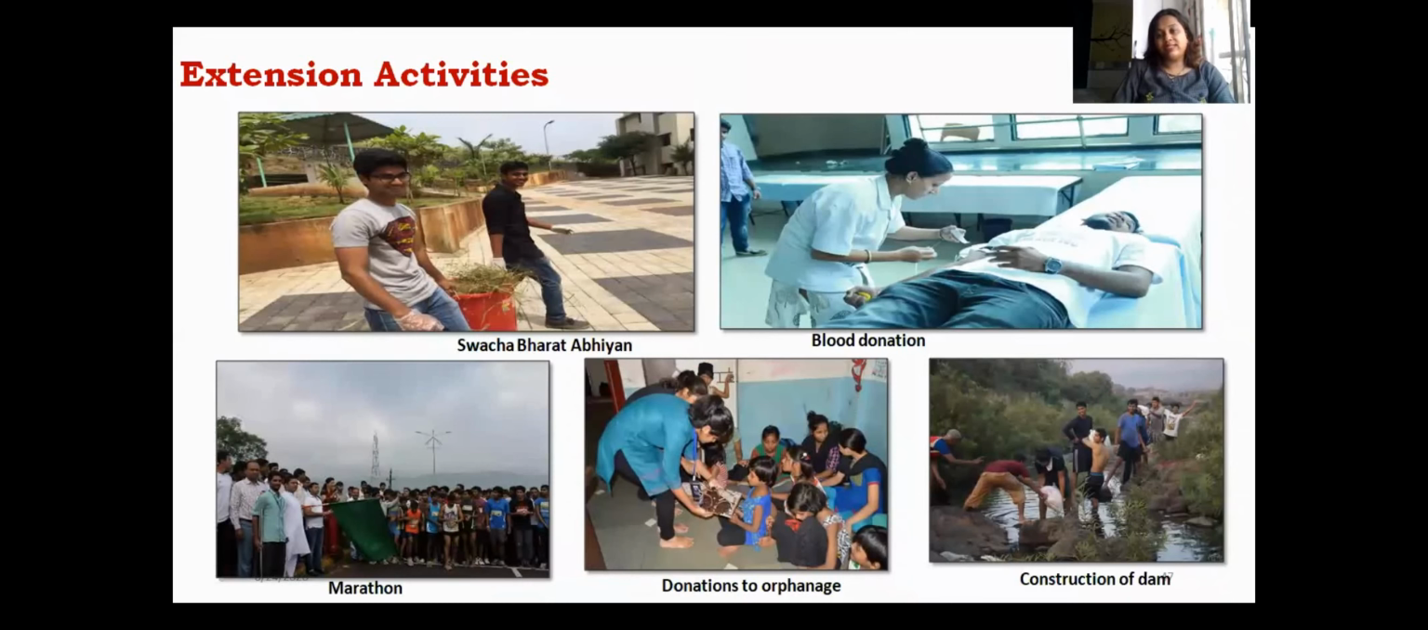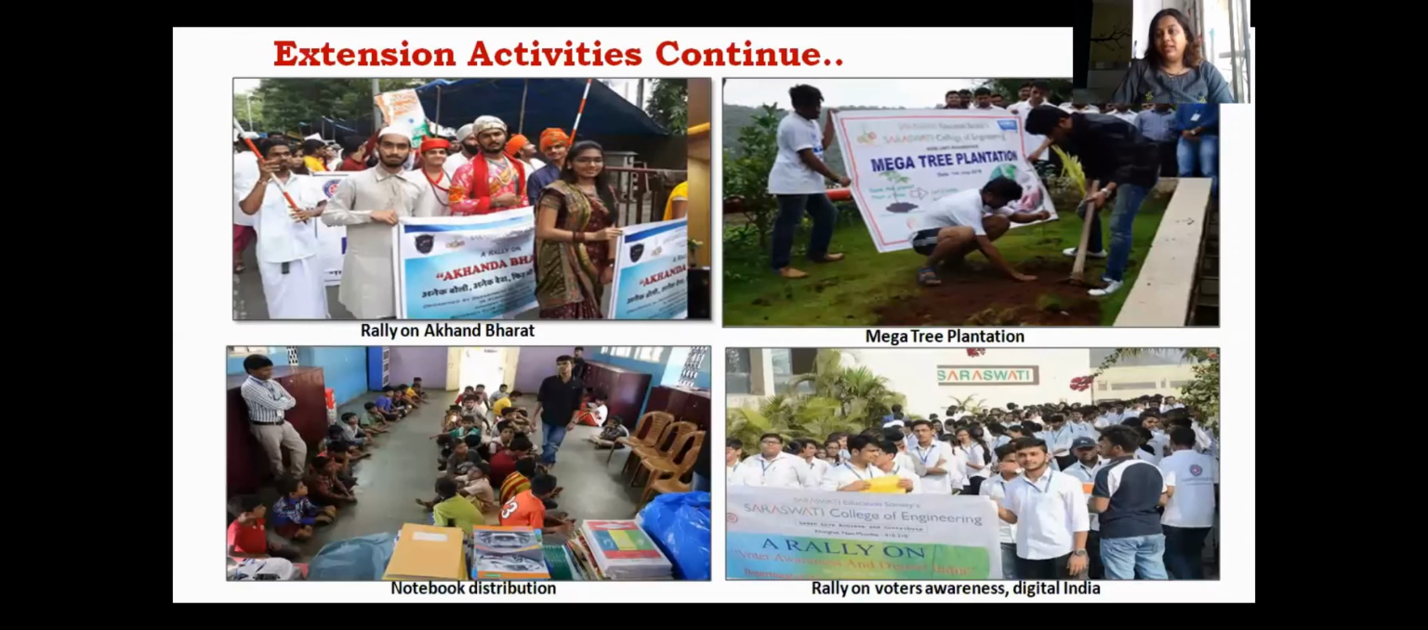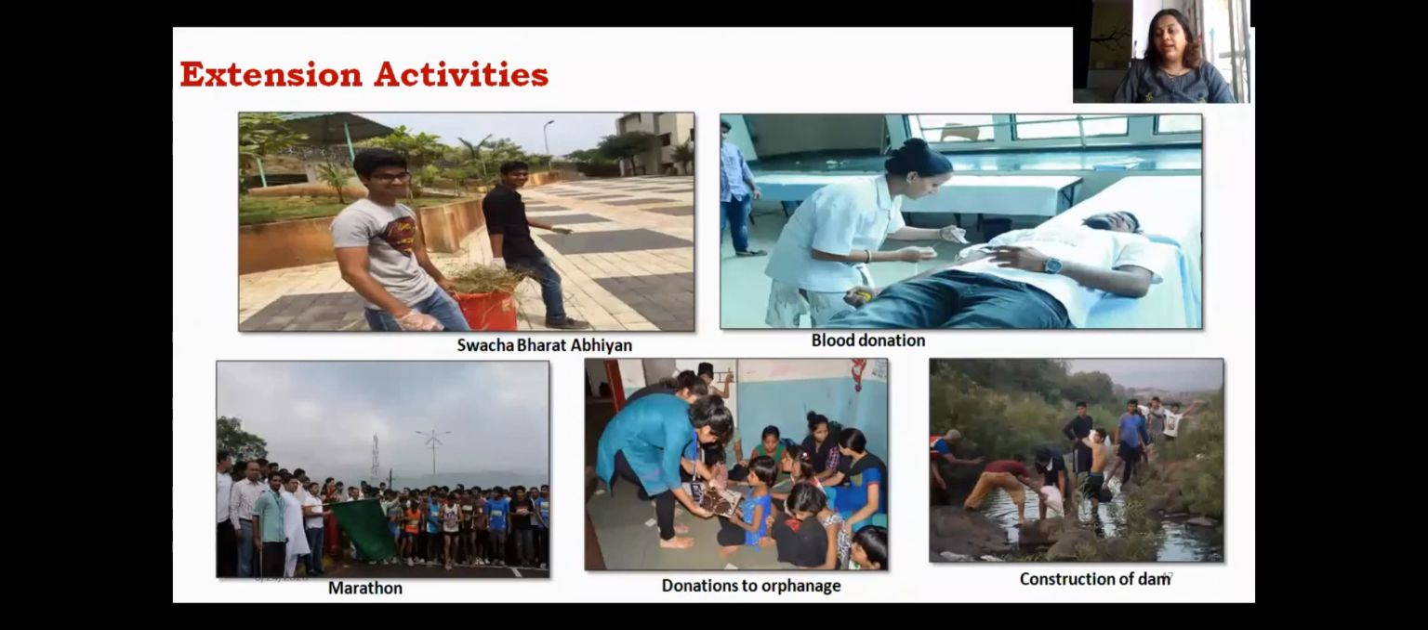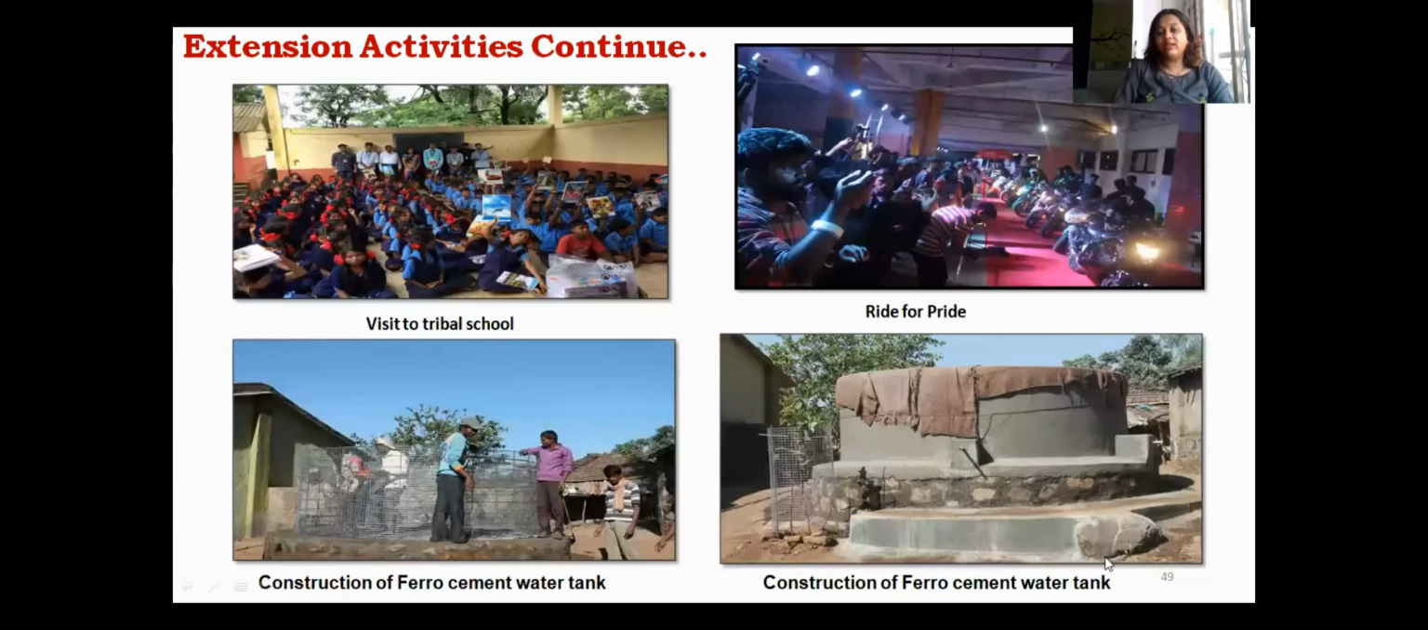These are some of the social or extension activities carried out by our students, like Swachh Bharat Abhiyan, blood donation camp, donation to orphanage, then tree plantation. We have adopted one village near Navi Mumbai, that is Borimal Pada, where our students visit every year. They have constructed a dam and a ferro cement water tank there. The villagers were facing a water crisis, so because of these initiatives taken by our students, the villagers are now happy because the water problem has been solved a little bit.